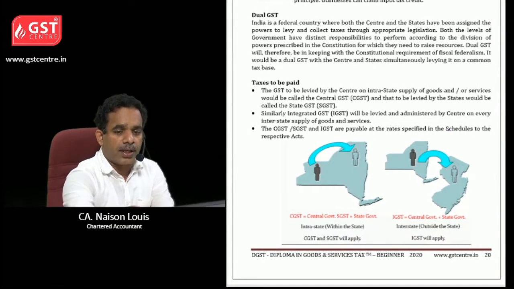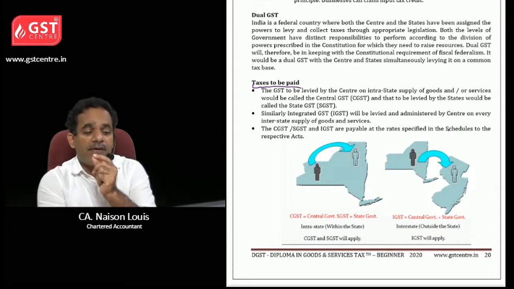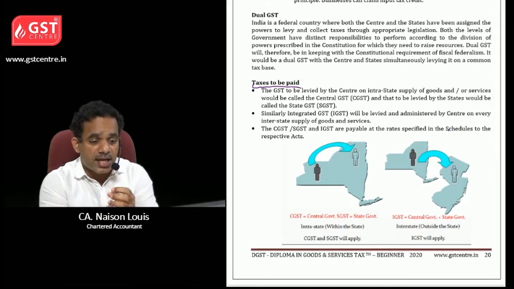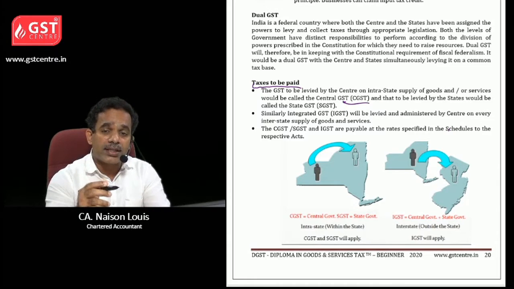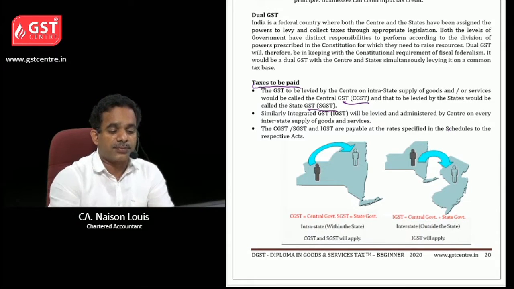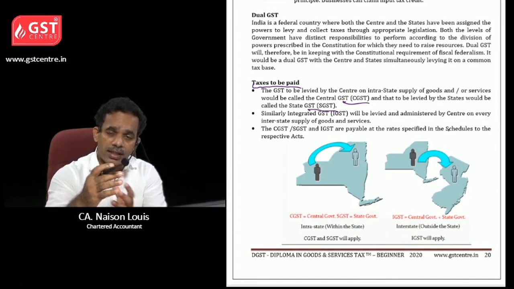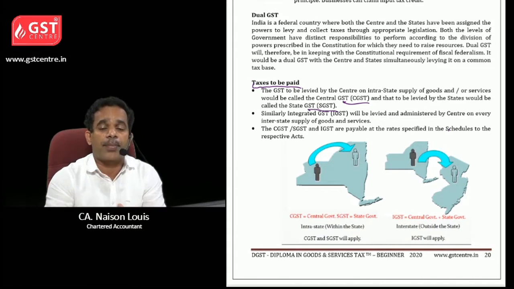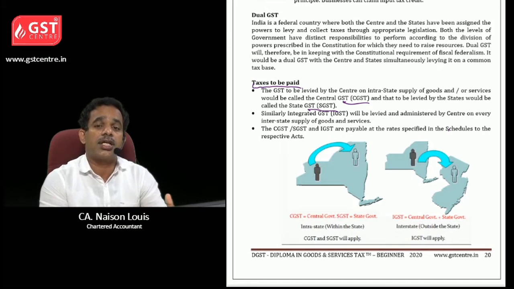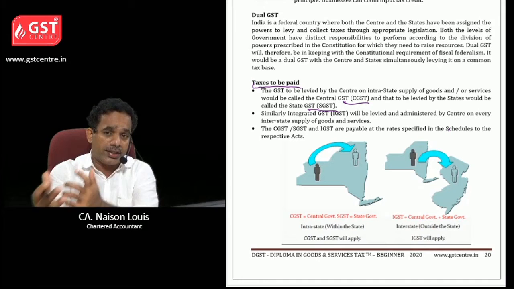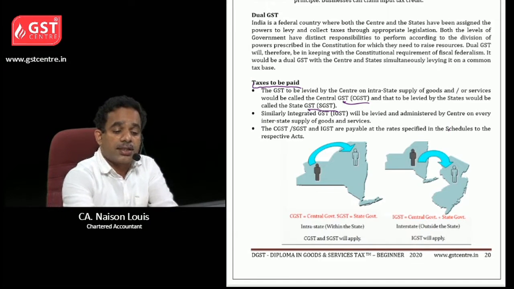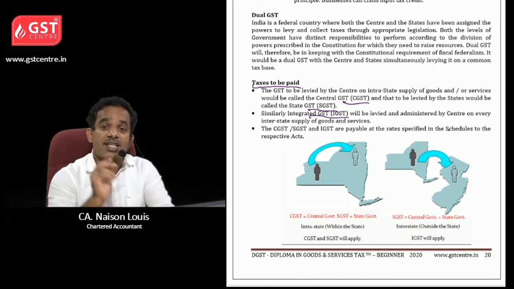So, taxes to be paid. The GST levied by the centre on intrastate supply of goods and or services is called CGST, and that levied by the state is called SGST. In case of interstate supply from one state to another state, or from one state to a union territory, or from one union territory to another union territory, the tax levied will be IGST.